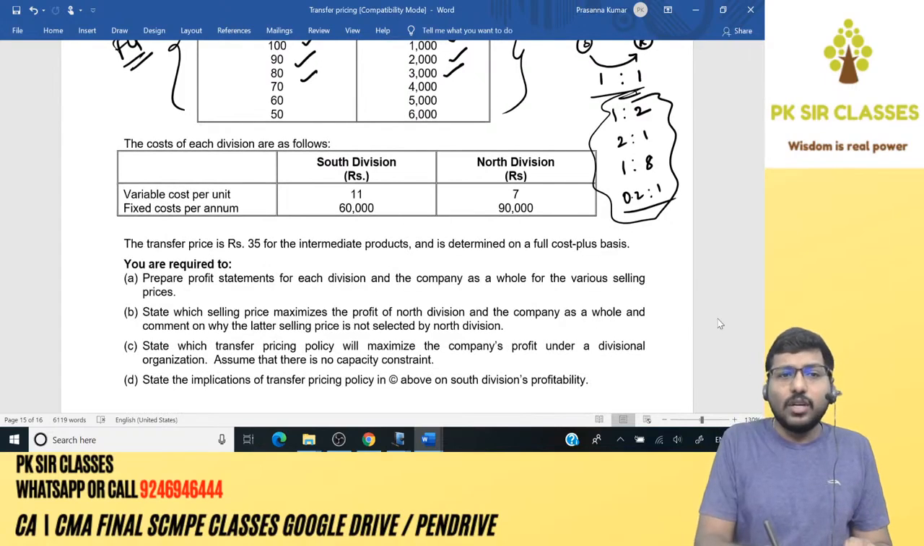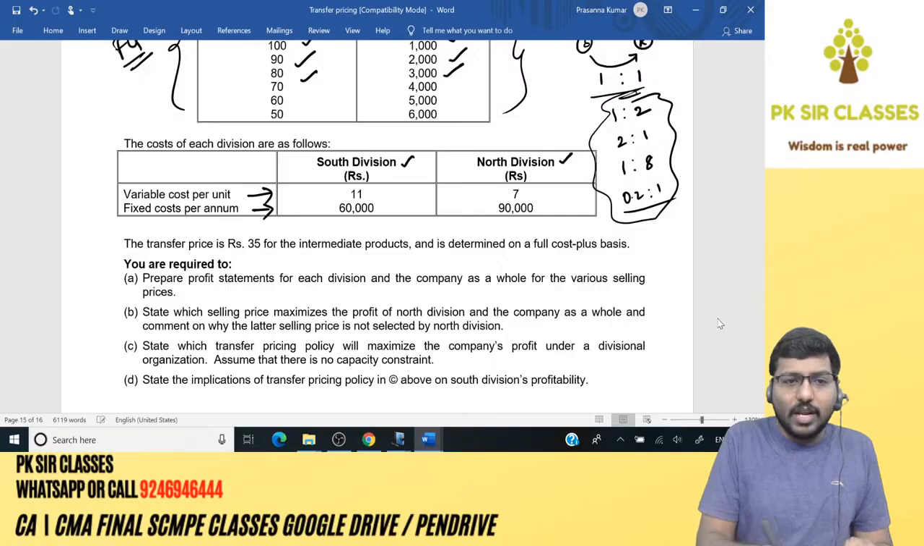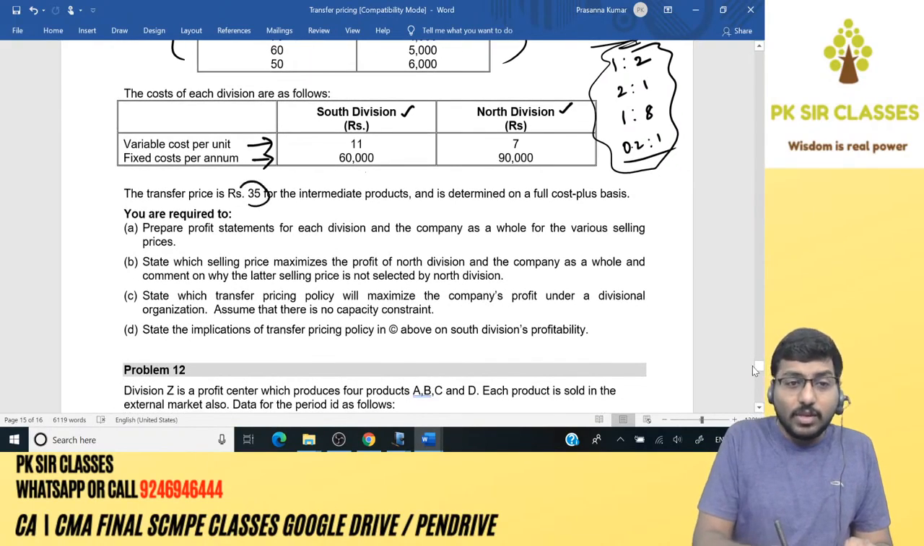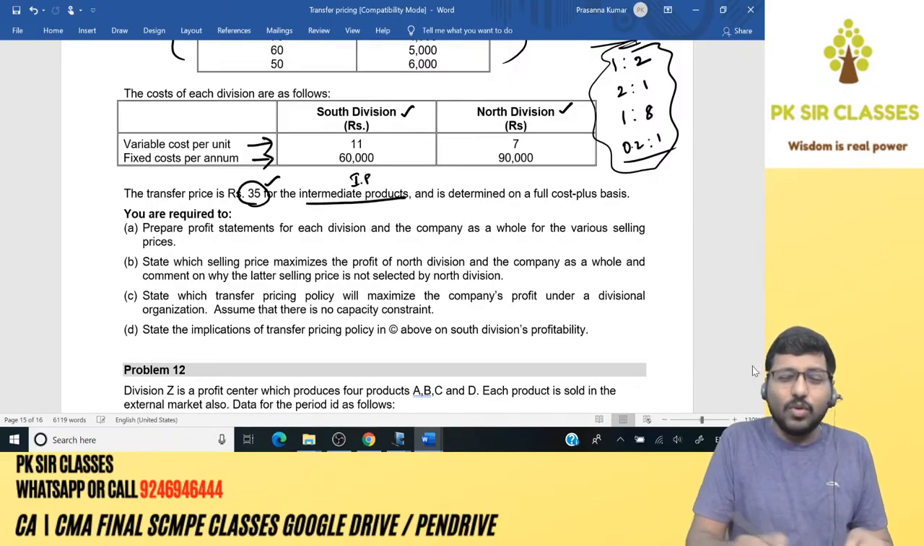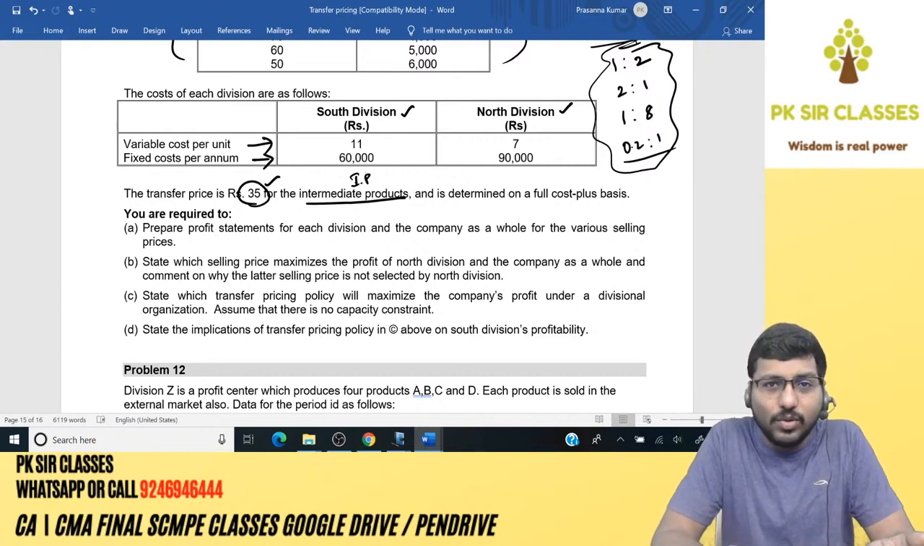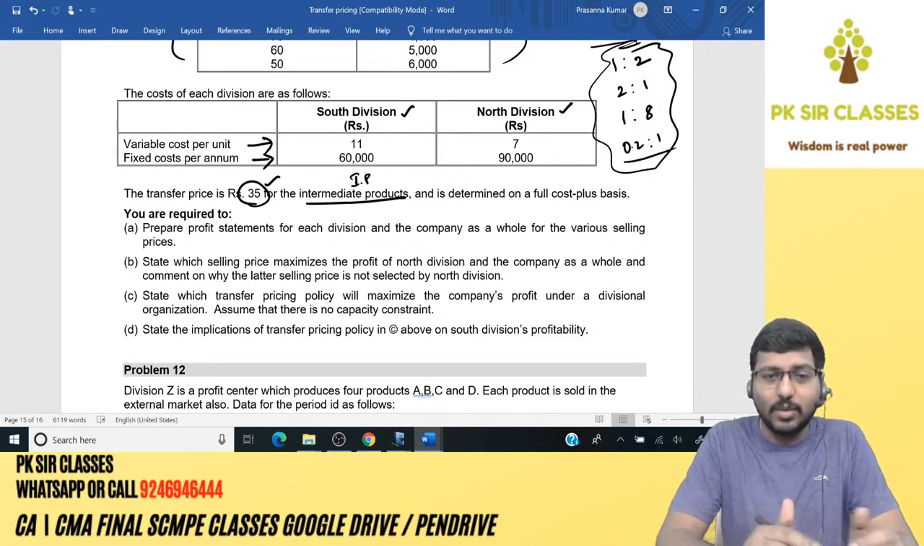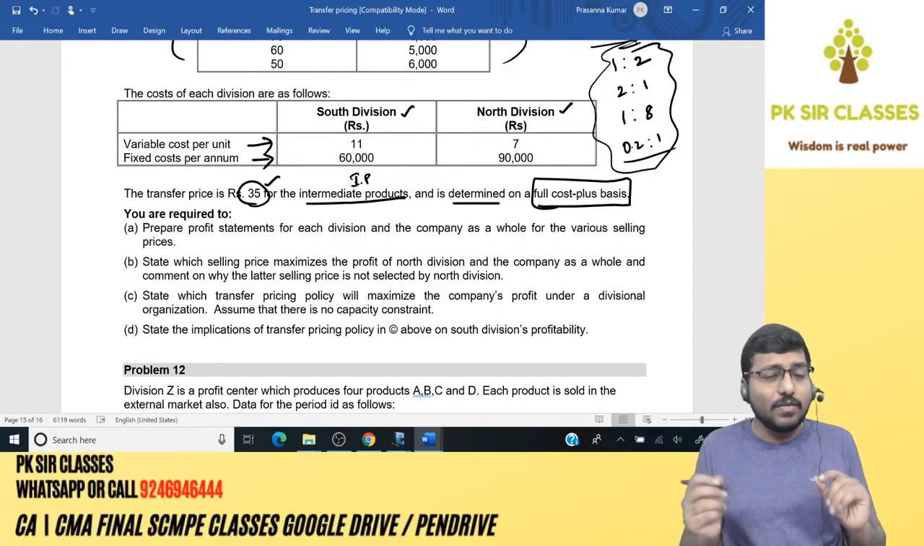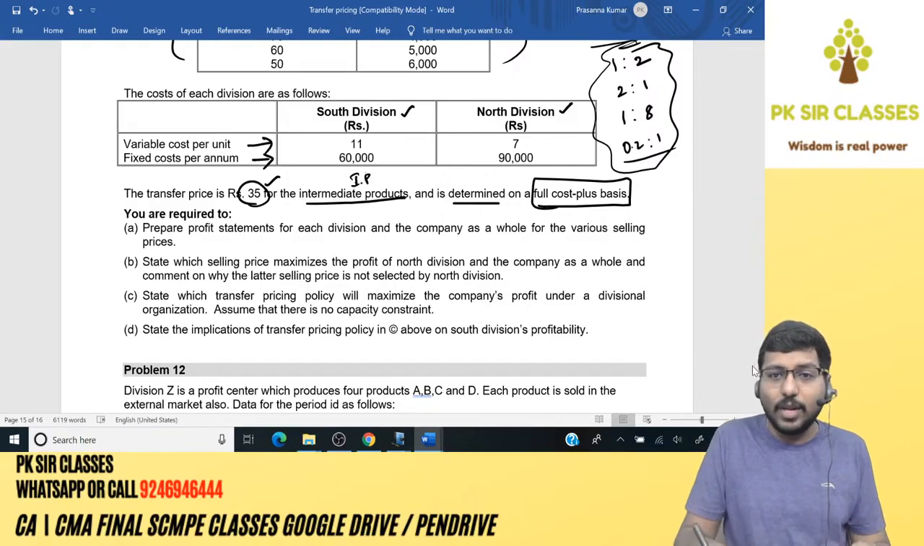So what else do we have? The costs of each division are as follows. You've got South division and North division. Variable cost per unit 11 and 7. Fixed cost per annum 60,000 and 90,000. The transfer price has already been fixed, which is 35 for the intermediate product. Obviously, transfer price will be fixed for the intermediate product only. You will not fix a transfer price for the final product, correct? And these are determined on a full cost plus basis. There are different methods of fixation of transfer price that we'll see later. So full cost plus basis means very simple: total cost plus profit markup.